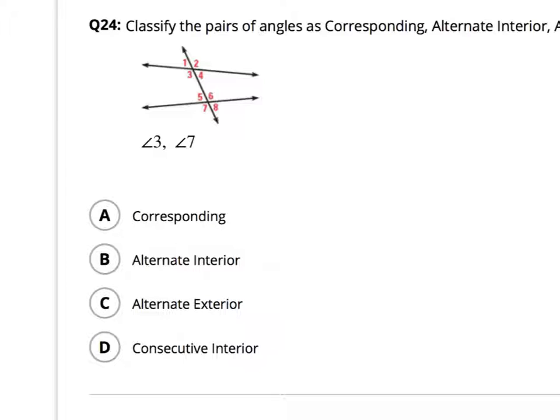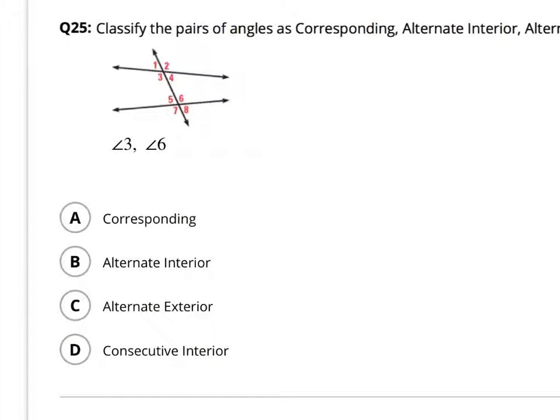Okay, number 24. We're talking about angles 3 and 7. Okay, again, they're kind of in the same location of the group. 3 and 7. Corresponding, alternate interior, alternate exterior, or consecutive interior. Okay, number 25, same stuff, it's angles 3 and 6. Notice how they're on different sides, but both on the inside of all these angles. Corresponding, alternate interior, alternate exterior, or consecutive interior.